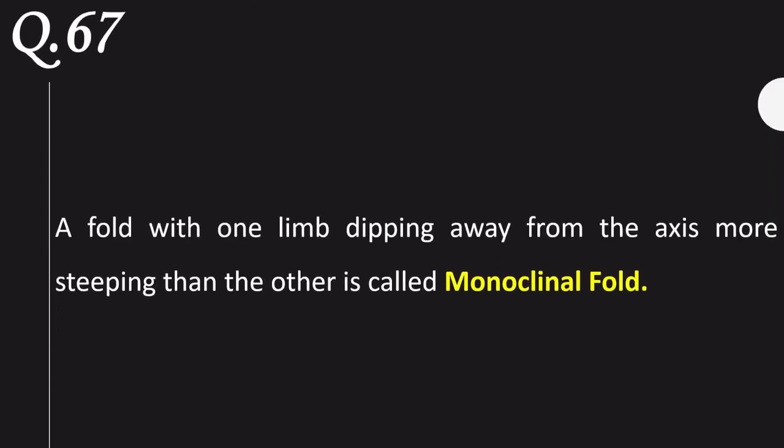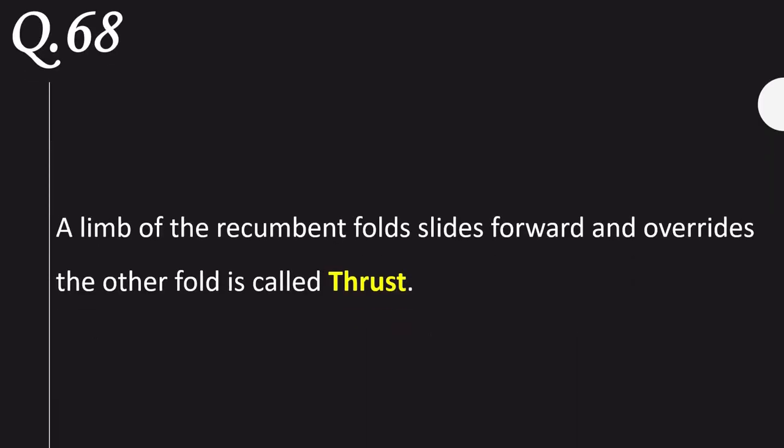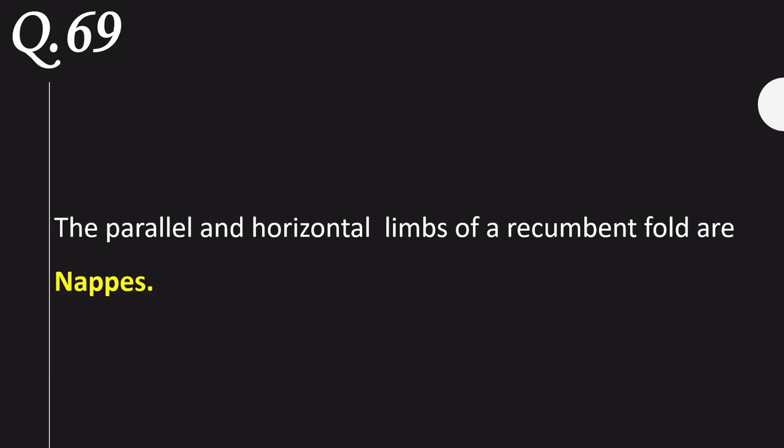A fold with one limb dipping away from the axis more steeply than the other is called a monoclinal fold. When a limb of a recumbent fold slides forward and overrides the other, it is called a thrust. The parallel and horizontal limbs of a recumbent fold are nappes.